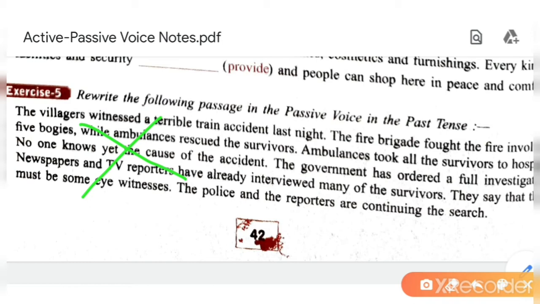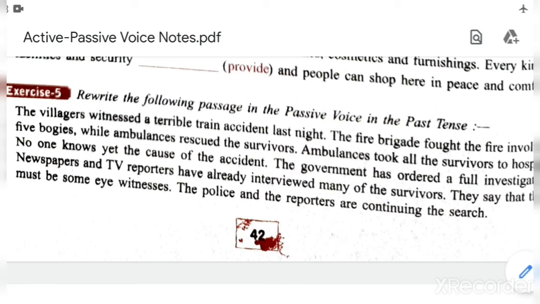This type of sentences cannot be asked in the exam because we are asking the sentences in 8th standard. And in 9th standard also, active passive voice is asked in sentence form only. But for your knowledge we are doing it, though it is a little bit tricky and tough. Don't worry, it will not be asked in the exam, but you should be clear in your mind regarding this paragraph. That's why I am giving you the answers.